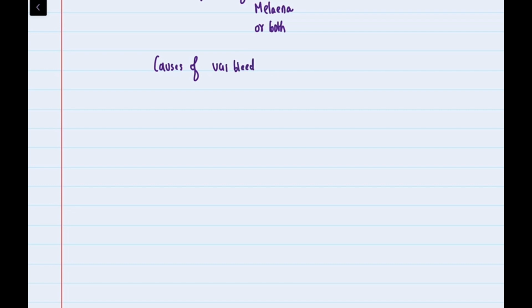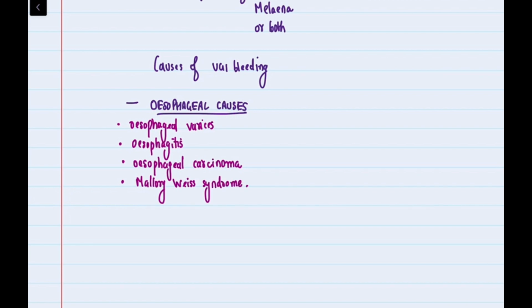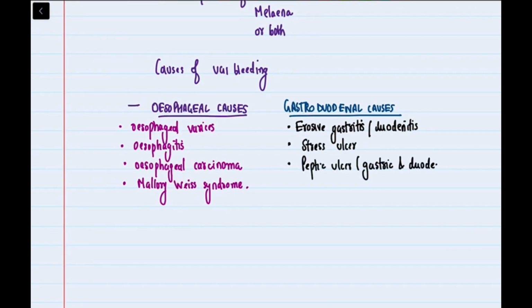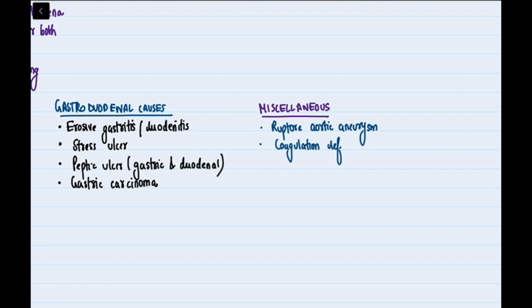Causes of UGI bleeding can be classified into different categories. Esophageal causes: esophageal varices, esophagitis, esophageal carcinoma, Mallory-Weiss syndrome. Gastroduodenal causes: erosive gastritis or duodenitis, stress ulcers, peptic ulcers, gastric and duodenal, gastric carcinoma. Miscellaneous causes: rupture of an aortic aneurysm, coagulation defects.